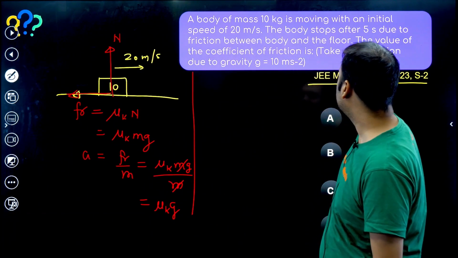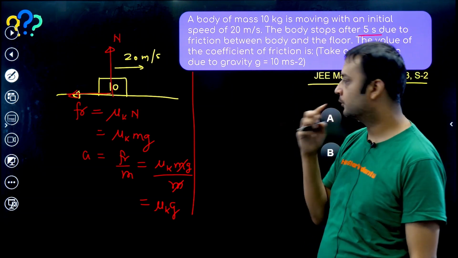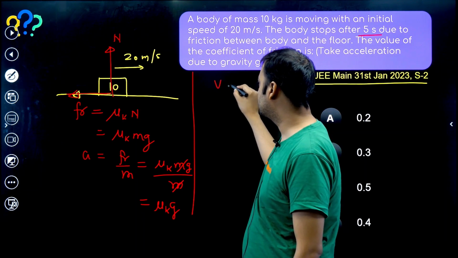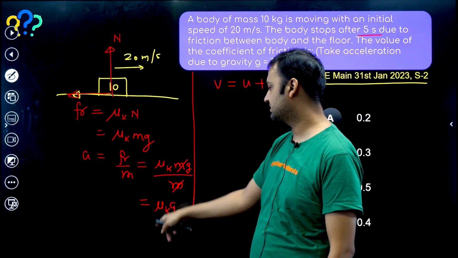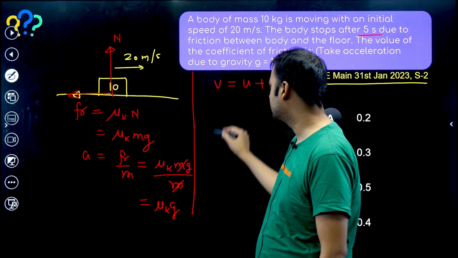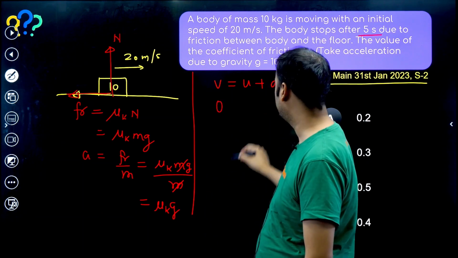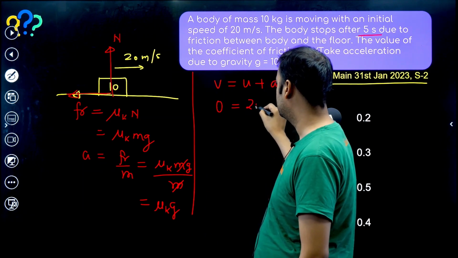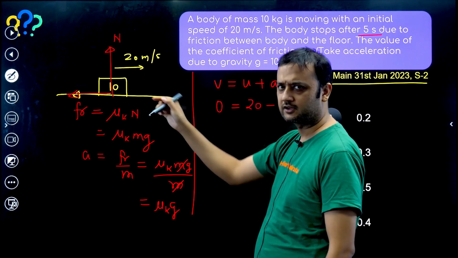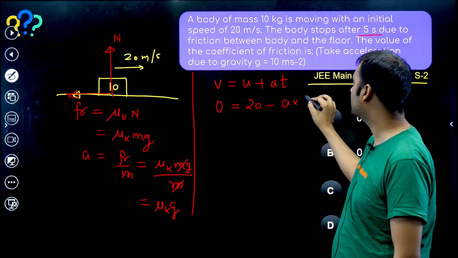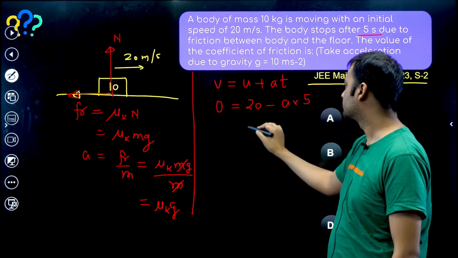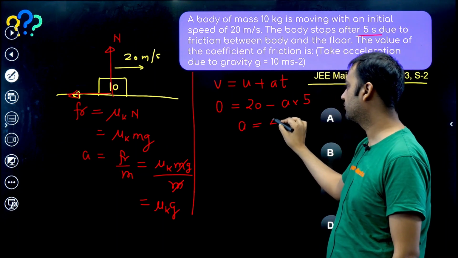It has been given that the block stops 5 seconds after motion. So we can use v equals u plus at. Because we know that acceleration is constant, mu k is constant, g is constant, velocity becomes 0. Initial velocity was 20, acceleration is towards left, so I am writing it as minus a, into time, which is 5 seconds. So from here acceleration comes out to be 4 meter per second square.